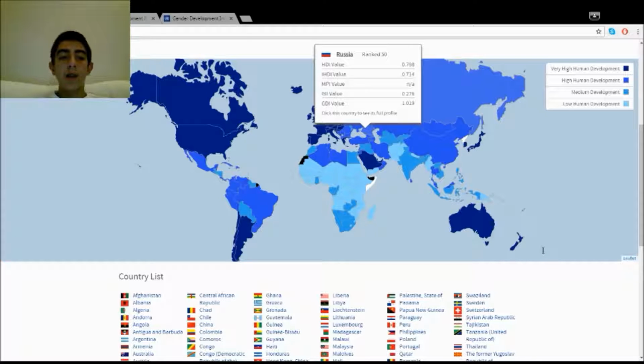So what does the Gender Development Index measure? The Gender Development Index measures differences between male and female achievements in three basic dimensions of human development: health, measured by female and male life expectancy; education, measured by female and male expected years of schooling for children, and female and male mean years of schooling for adults ages 25 and older; and equitable command over economic resources, measured by female and male estimated earned income.